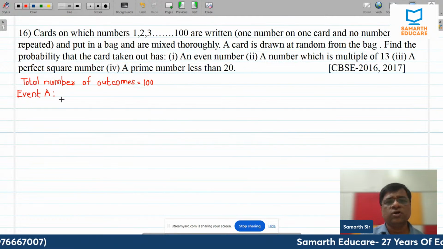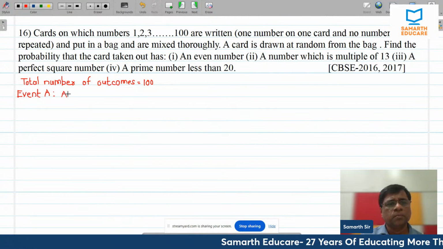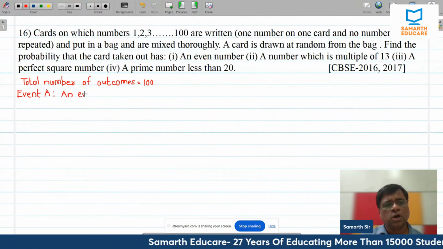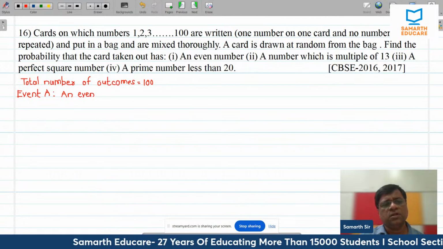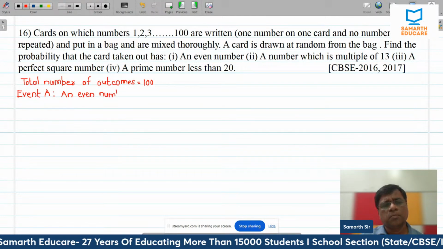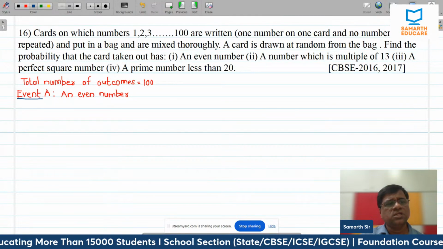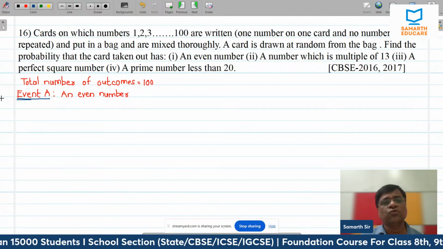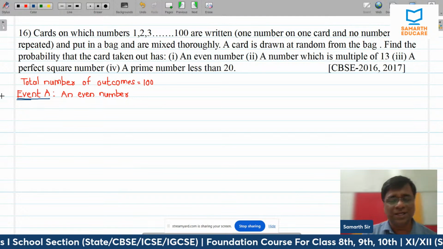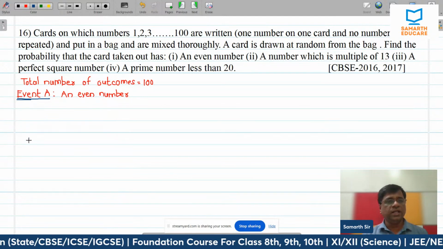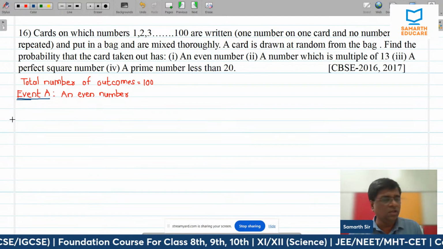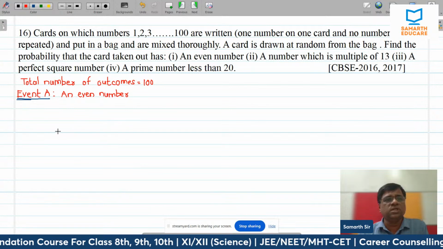Event A, what we are looking for is an even number. So how many even numbers are there between 1 to 100? So the answer is 50, because even number, that means 2, 4, 6, 8, 10, 12 up to 98, agar count kare, so there are 50, because in 100 there are 50 even numbers and 50 odd numbers.